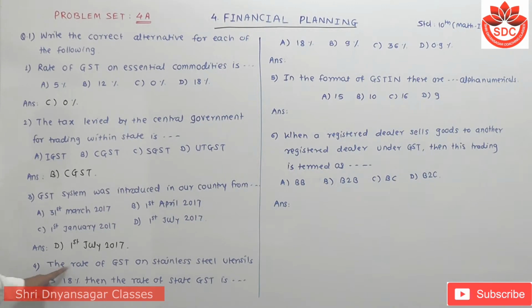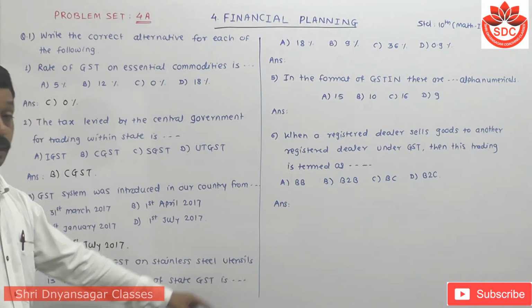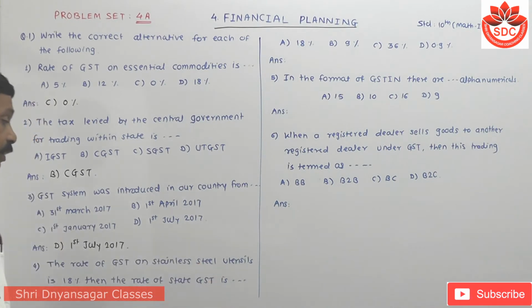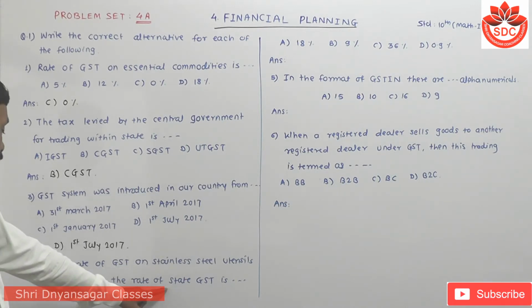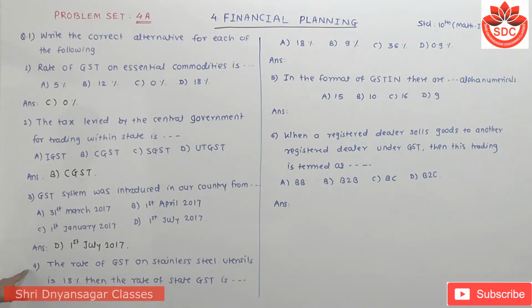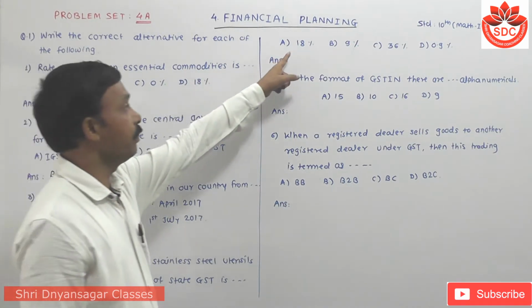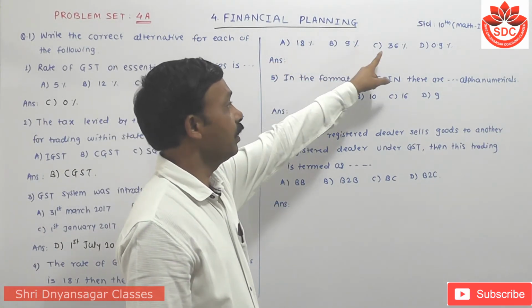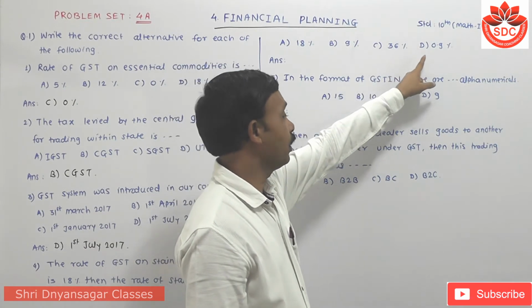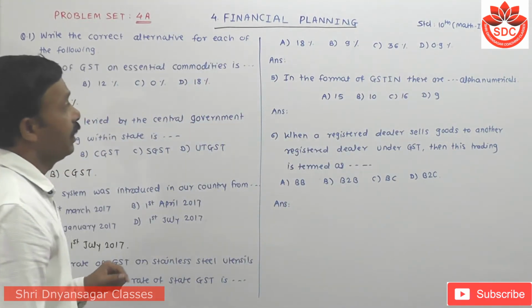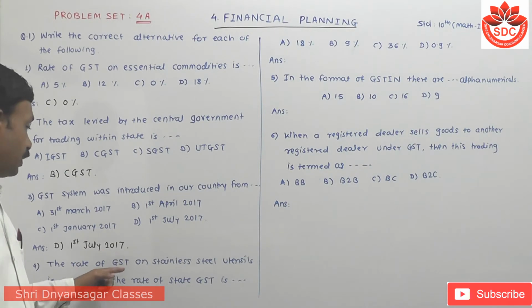Now students, next one is the rate of GST on stainless steel utensils is 18%. Then the rate of state GST is. Stainless steel utensils, म्हणजे आपण म्हणतो भांडी, स्टीलची भांडी. Options are 18%, 9%, 36% and 0.9%. So the answer is 9% because it is half of it.